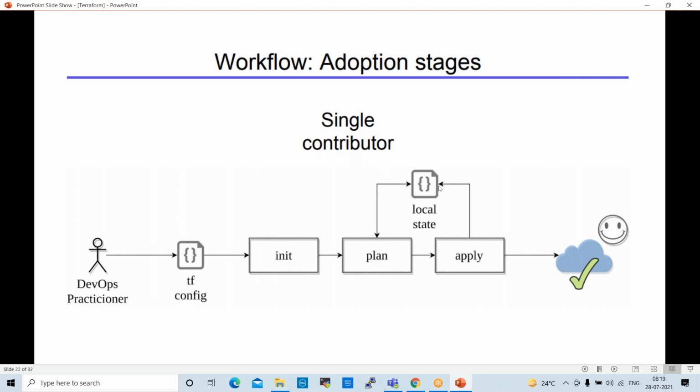When we apply that, it will create local state. Local state means the TF state file. Normally this TF state file will be saved in S3 buckets because the TF state file is very important. For example, we created 100 servers and the project is completed.